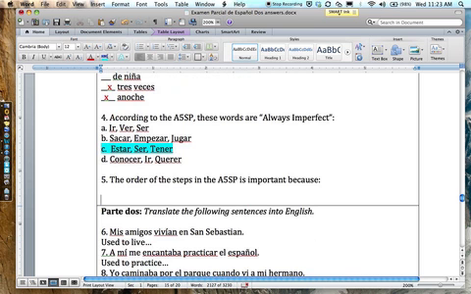And then I didn't write it down, but here's basically what you needed to do. The order of the steps for the five-step process is important because the first one trumps the second, which trumps the third, which trumps the fourth. In other words, what do you do if you have conflicting information? Like I have anoche, and then I have the verb tener. Anoche tells me I'm supposed to use the preterite, but tener is always imperfect, so what do I do? The way you solve that problem is you look at, well, what's step 1? Because that's always going to win out. What's step 2? That's going to come second. If you didn't get that point across in your answer, you got the answer wrong.